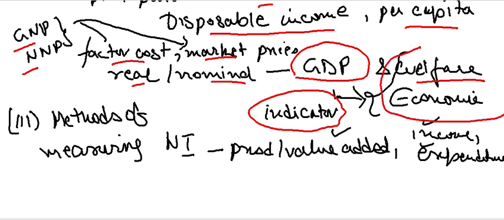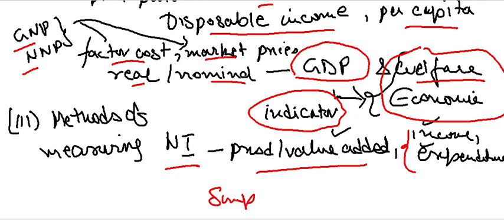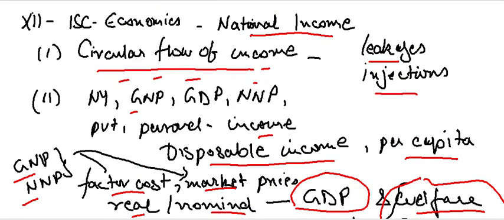The last part is how you measure national income: the product or value added method, the income method and the expenditure method, with simple numericals. This is all you have in this part of the syllabus on national income.